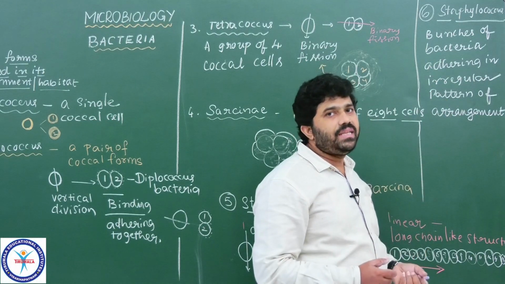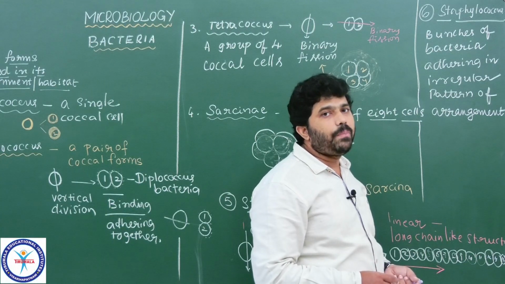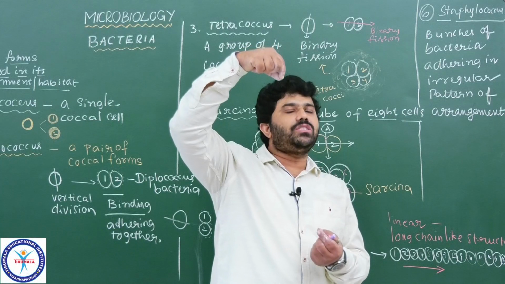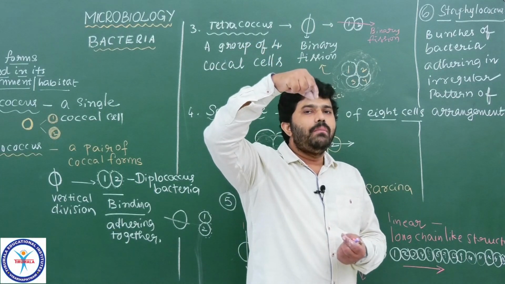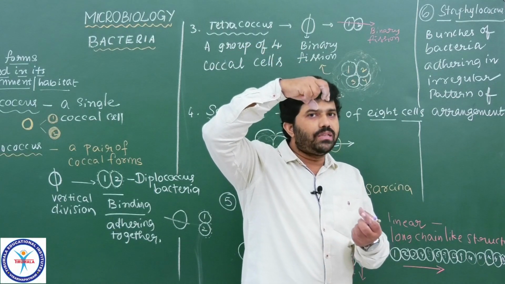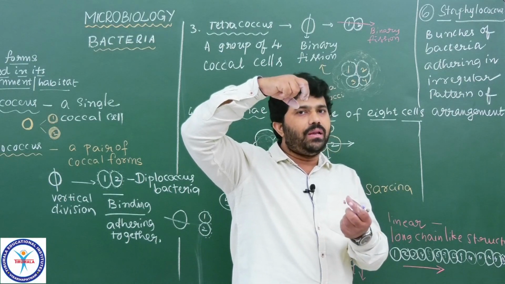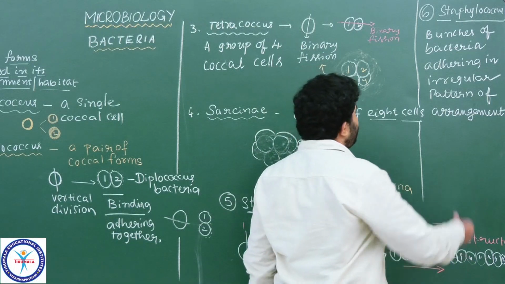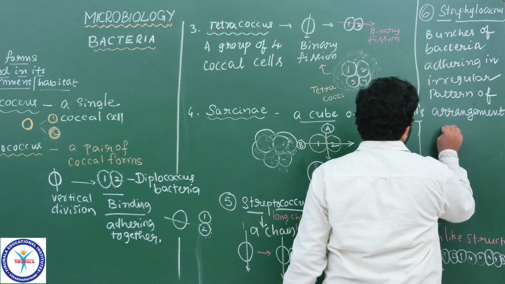Tuft bacteria exist without any regular pattern of arrangement. Just as bunches of grapes attach to the plant without any regular arrangement, in the same way a group of bacteria attach one to another.